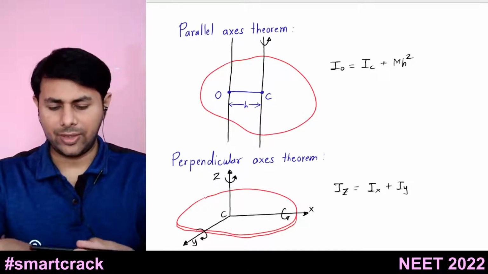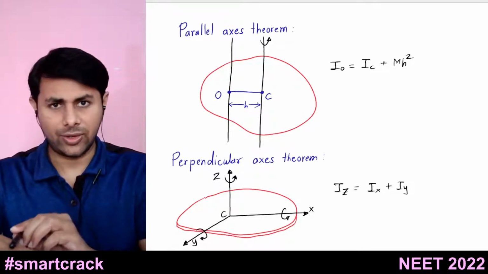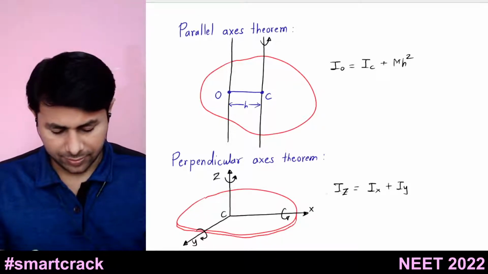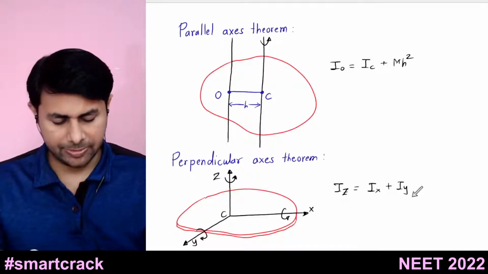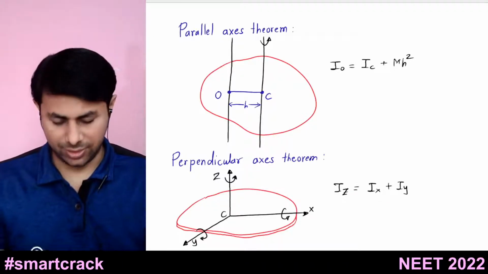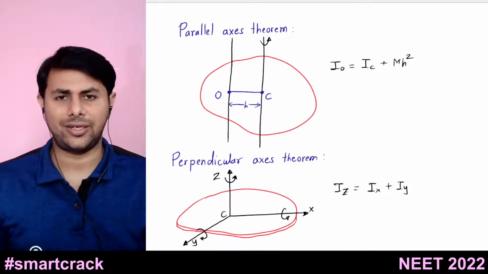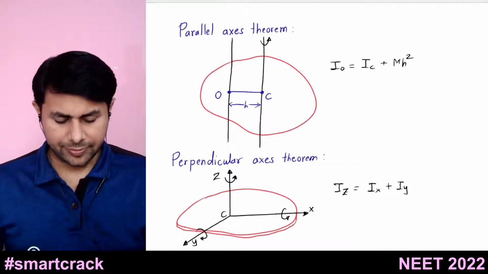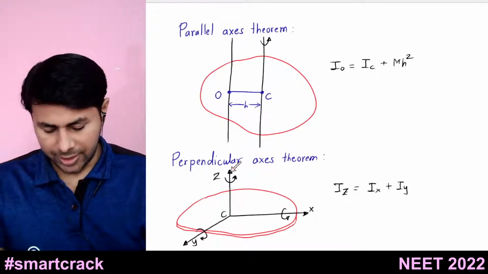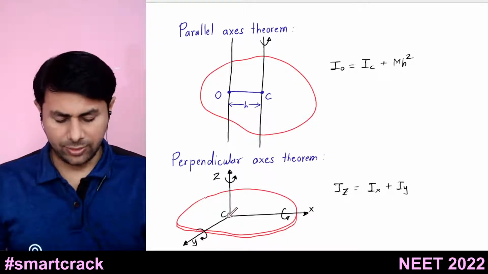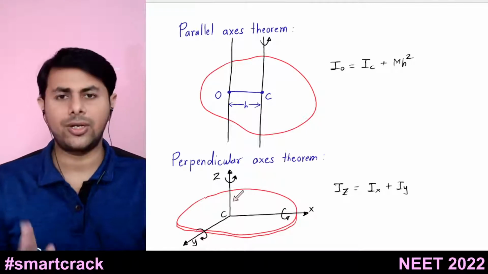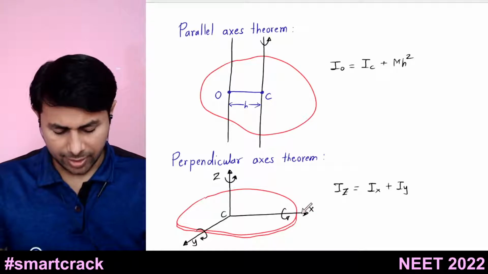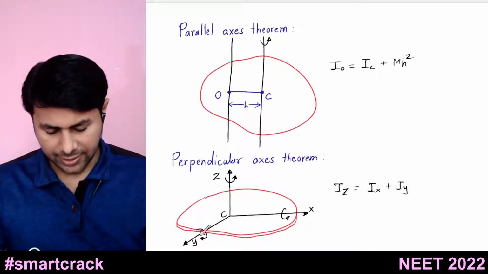There is a relation between them: Iz is equal to Ix plus Iy. This is the perpendicular axis theorem. These three axes are perpendicular to each other. So the moment of inertia about an axis passing through the center of mass and perpendicular to the plane of the body can be written as the sum of the moments of inertia about these two axes, x-axis and y-axis.